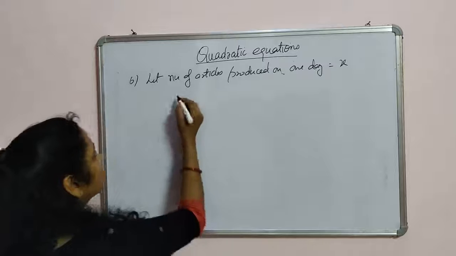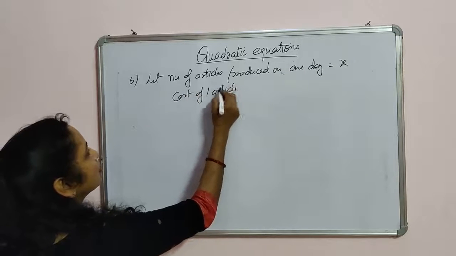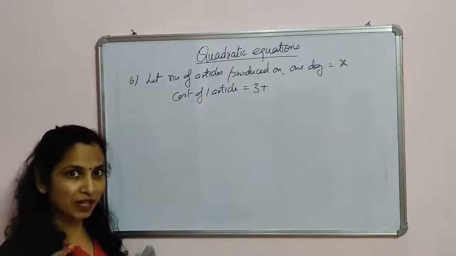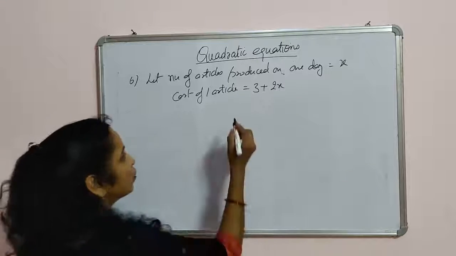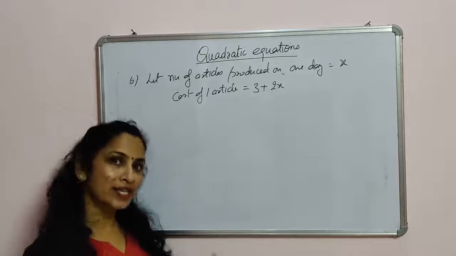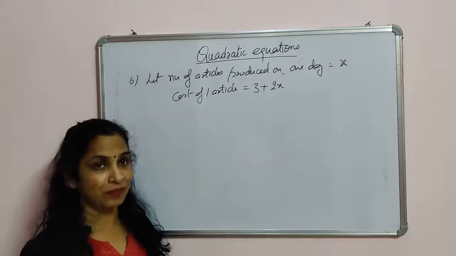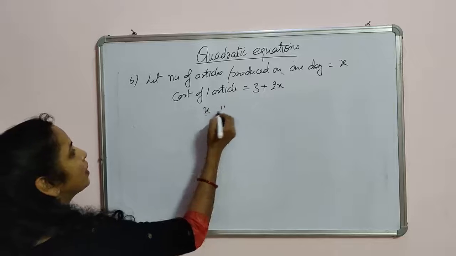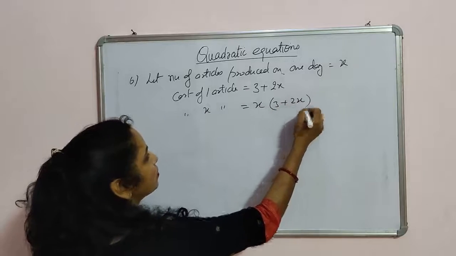So it means the cost of one article is equal to 3 more than twice the number of articles produced in a day. It means 3 more than 2x. So this is the cost of one article. Since the industry produced x articles on that day, what should be the cost of those x articles? The cost of one article is 3 plus 2x. So the cost of x articles is equal to x multiplied by (3 plus 2x).